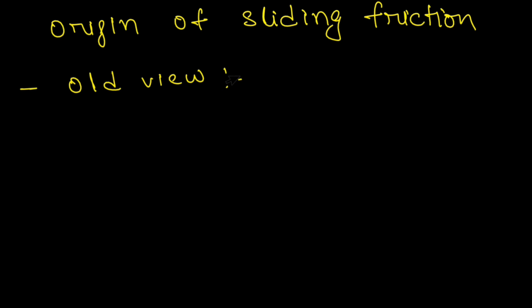According to this view, the irregularities of one body get interlocked with the irregularities of another body, and to move one body over the surface of the other body, we have to apply force to break these irregularities, and that's from where the force of friction comes.